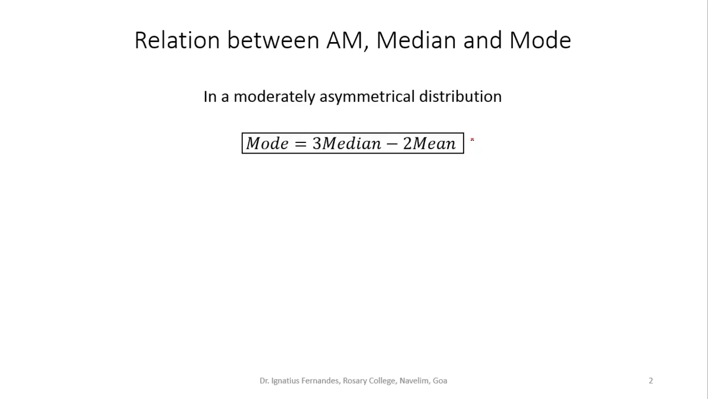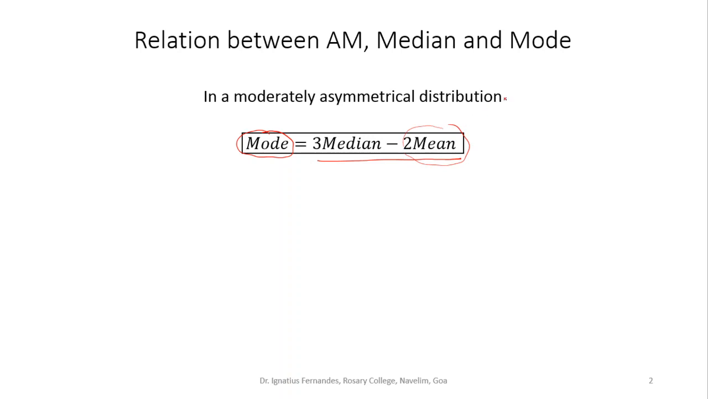The relation is: mode is equal to 3 times median minus 2 times mean. Of course, depending on our need. So in case I know the median and mean, then the mode can always be calculated based on this relation. If I know mode and mean, then using this relation I can find the median, or if I know median and mode, I can always estimate the mean.